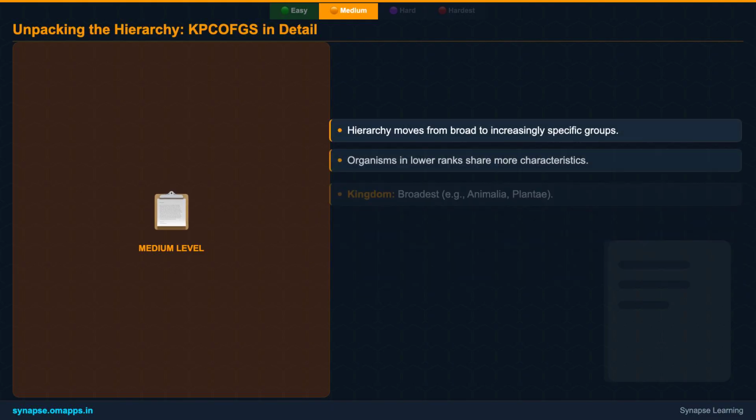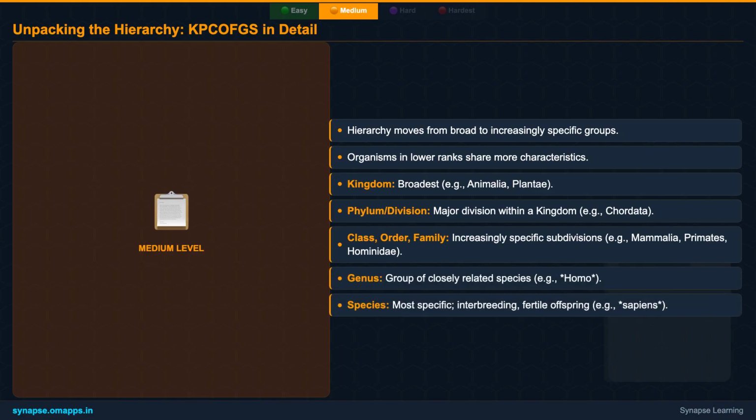Let's break down each level of the hierarchy, from kingdom to species. Remember, as we move down this ladder, the groups become more specific, and the organisms within them share more and more characteristics. Starting with kingdom, the broadest category, like Animalia or Plantae. Then comes phylum, a major division within a kingdom, grouping organisms with a general body plan. Next, class, a more specific grouping. Followed by order, which further subdivides a class.